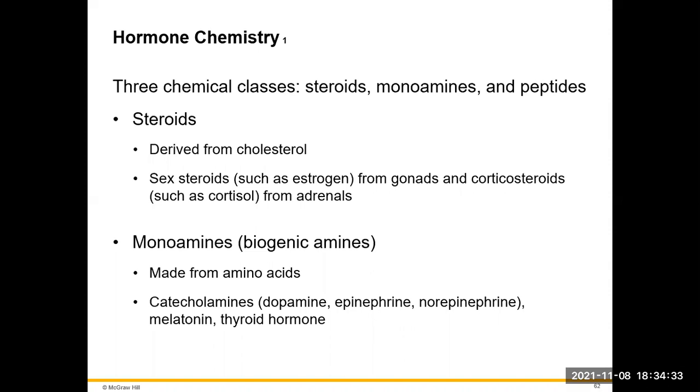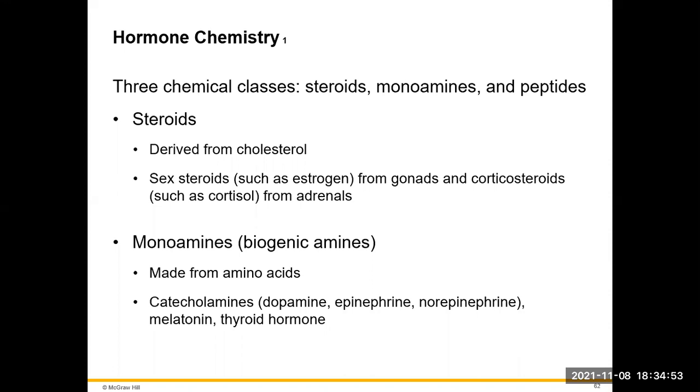So we have three classes of hormones. We've got the steroid hormones, the monoamines, and the peptides. The steroids are all derived from the steroid cholesterol. Our sex hormones, such as estrogen and testosterone, come from the gonads. We have our corticosteroids like cortisol that come from the adrenal glands.